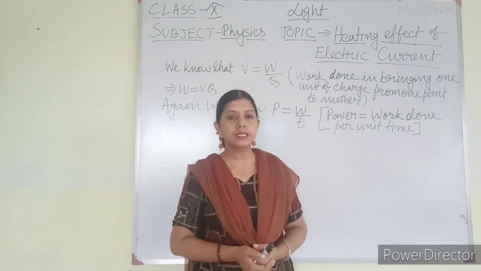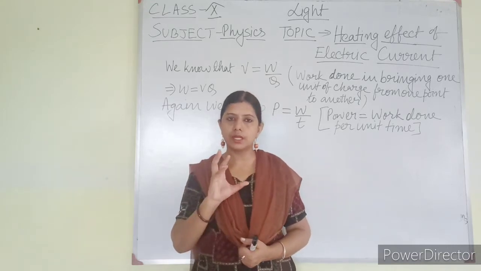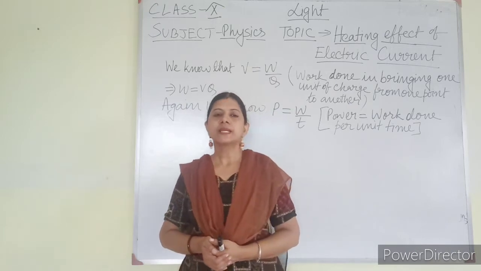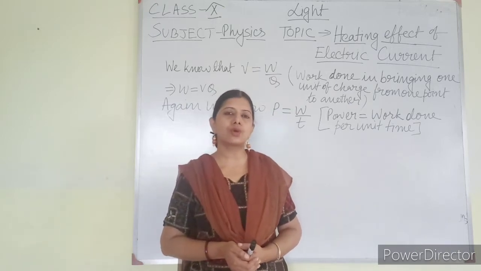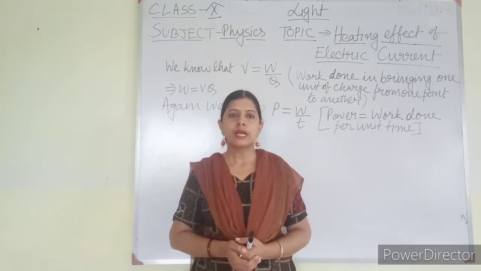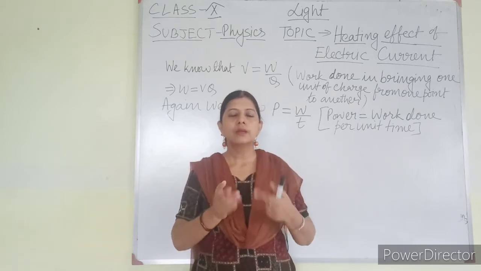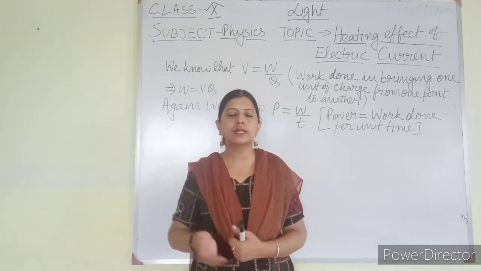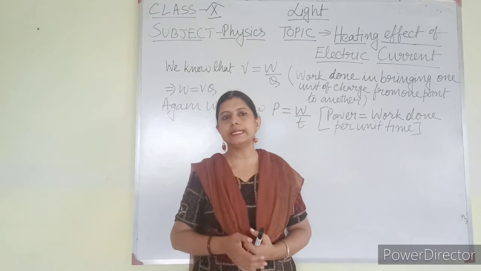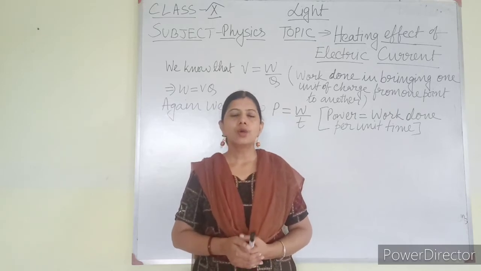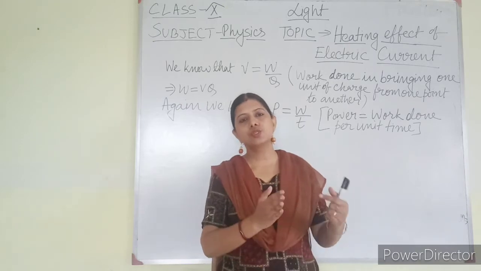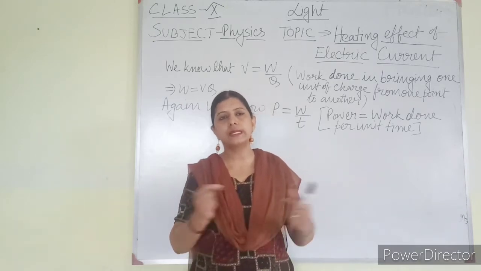And another thing is needed, that the atmosphere inside the bulb should be inert. That means it should not come in contact with oxygen, otherwise tungsten oxide will be formed. As a result, the filament will break and the circuit will break down. So inside the electric bulb, to make it inert, gases like argon or nitrogen are filled, which do not react with the filament.